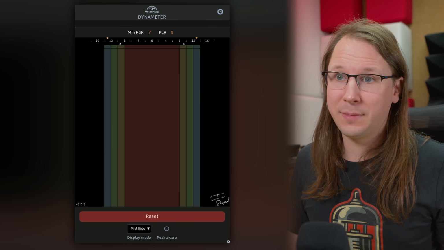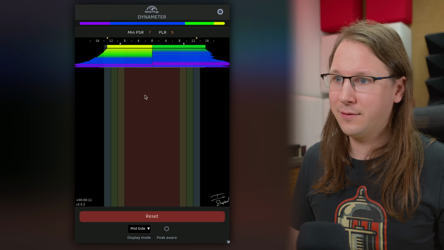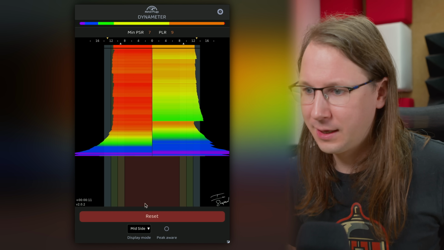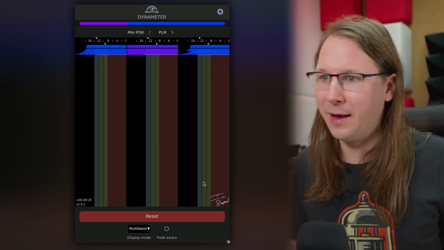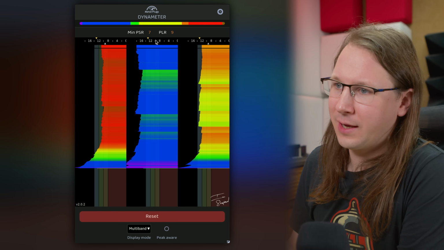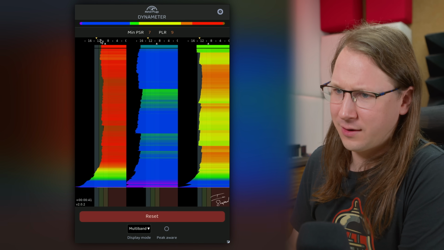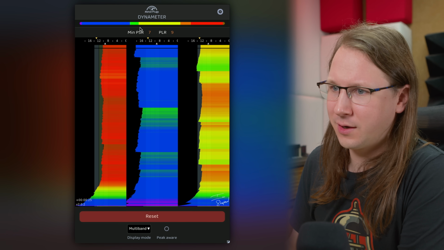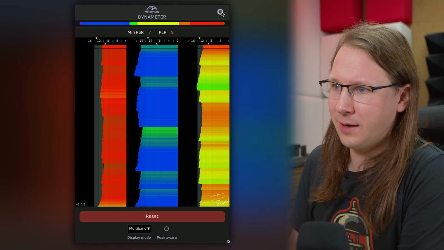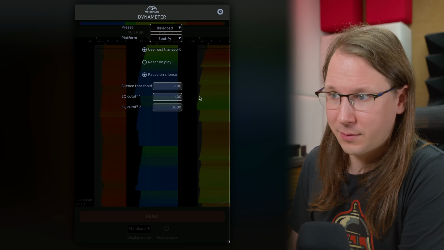And of course, you can also do this in mid side. So mid on the left, side on the right. Or if you want to go completely bonkers, you can also go multi-band here. So we got our low, mid and high band here. So we can see that our high band and our low band are pretty much compressed here, but our mid band is actually pretty dynamic. We can set the crossover frequencies here, by the way, in the settings.